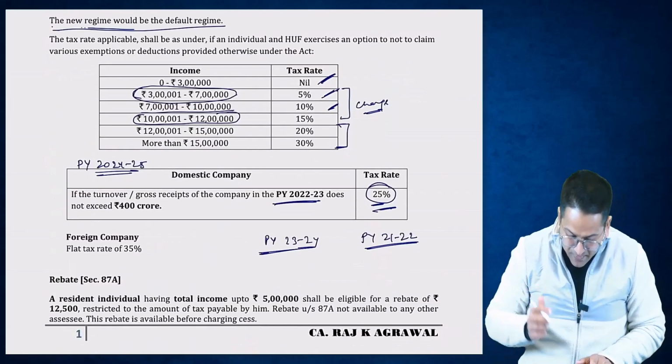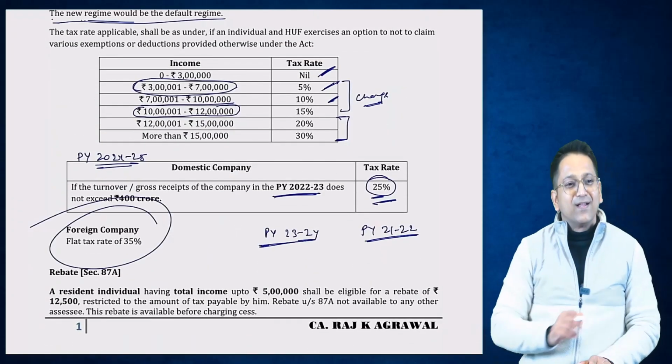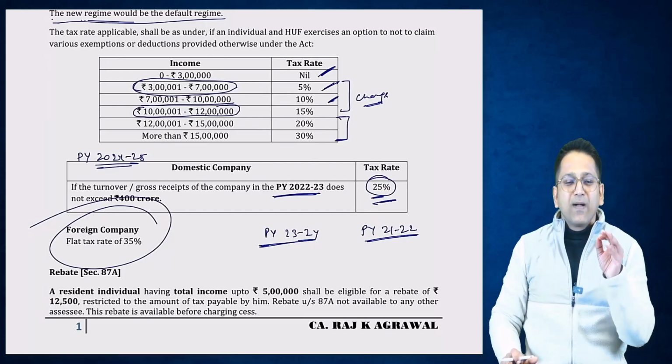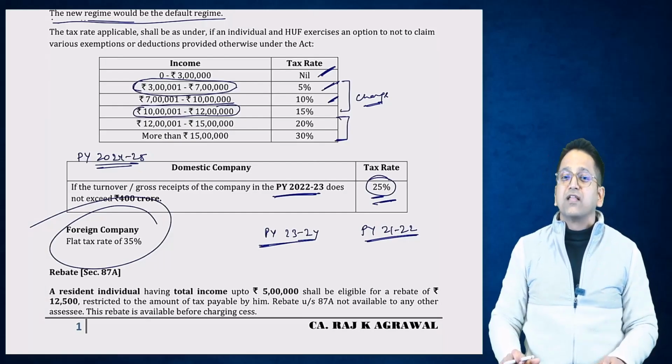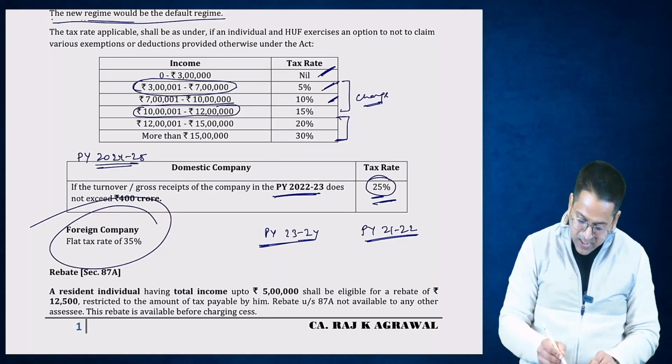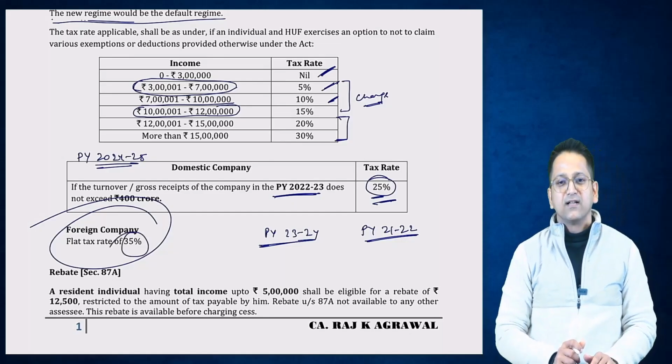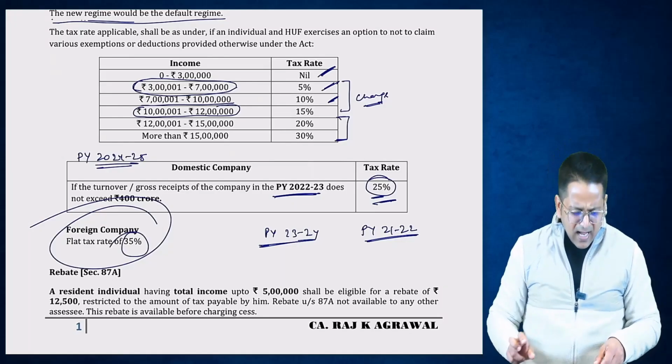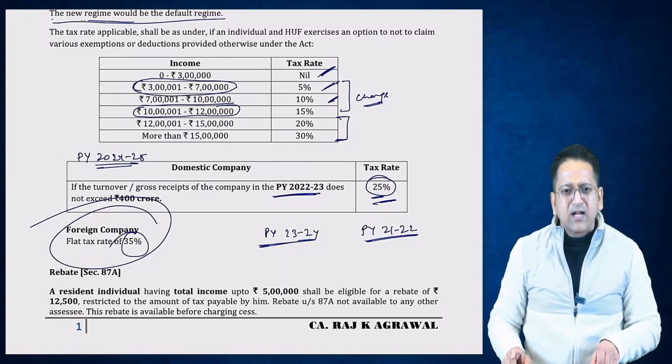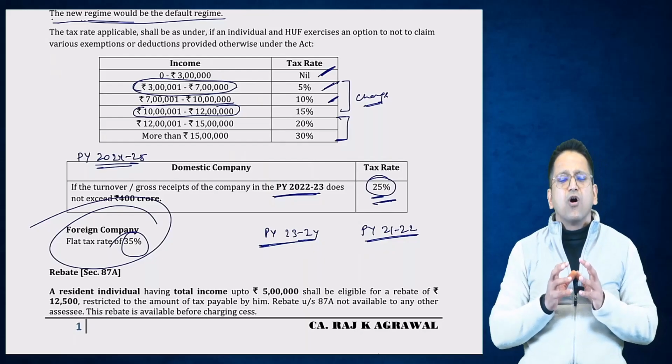Now, after this amendment, we come to the foreign company. Here the change has happened. Earlier, what was the tax rate for a foreign company? It was 40% and now the government has reduced it to 35%. So, is this one such step by which the government can motivate foreign companies to do business in India? Then the answer is yes.